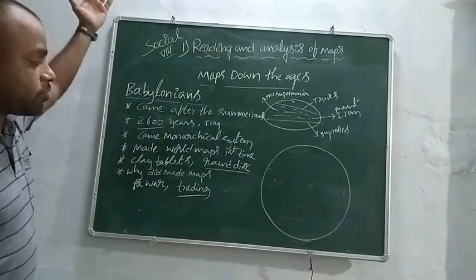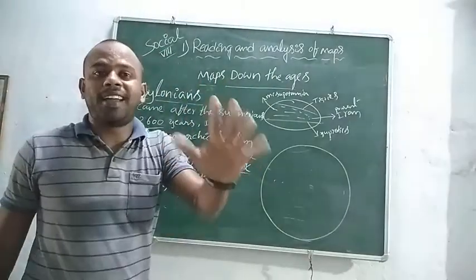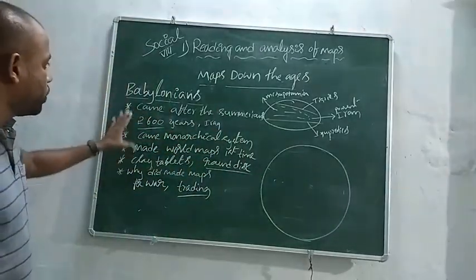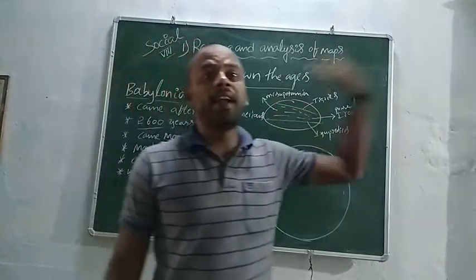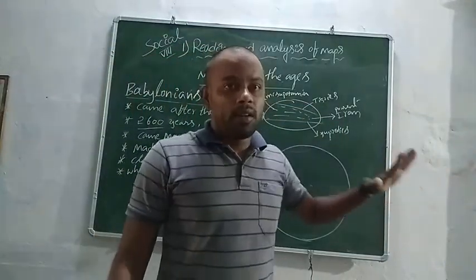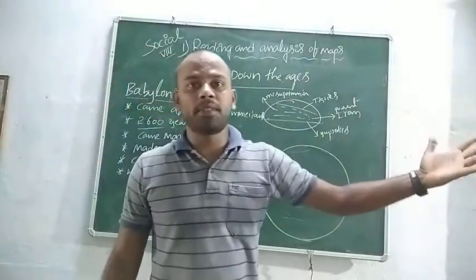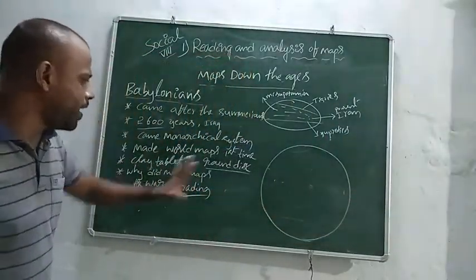In those days, the Sumerians used maps to show the temple lands and collect taxes and land cess. When it comes to Babylonians, they used maps for wars, to invade other kingdoms, and for trading with other kingdoms.